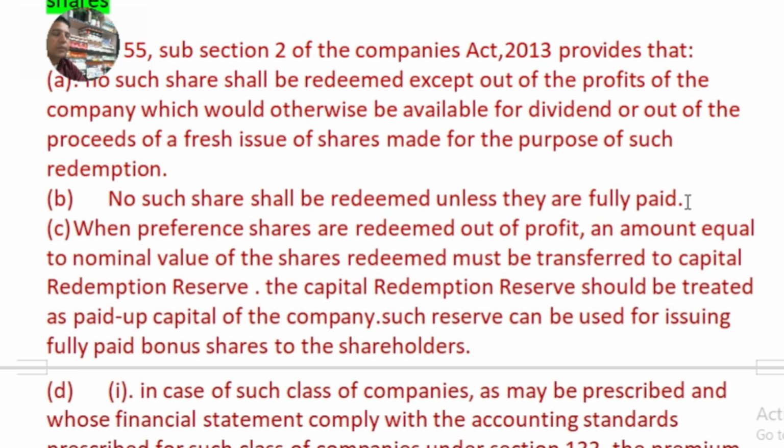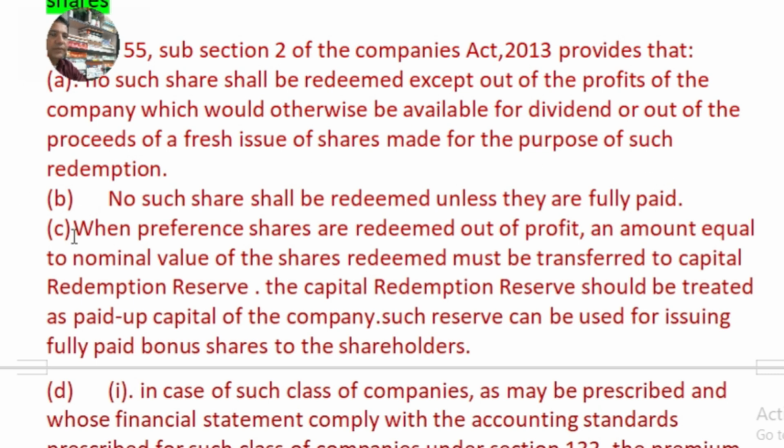As per the Companies Act, the provisions for the redemption of redeemable preference shares are given. The shares must be fully paid up. Partly paid up shares are not eligible for redemption unless they are made fully paid up.